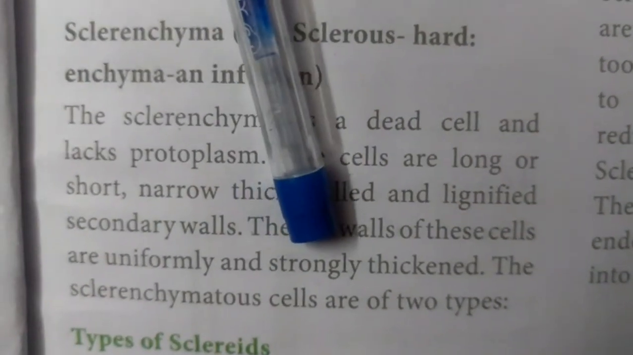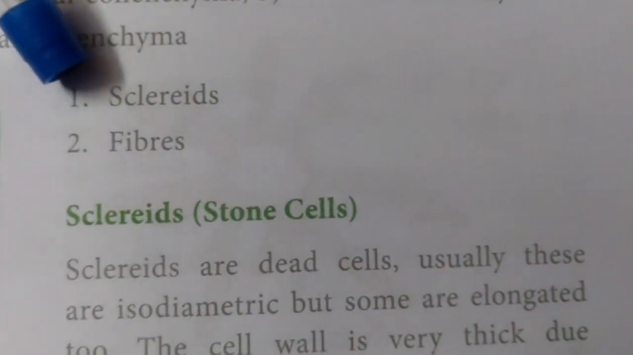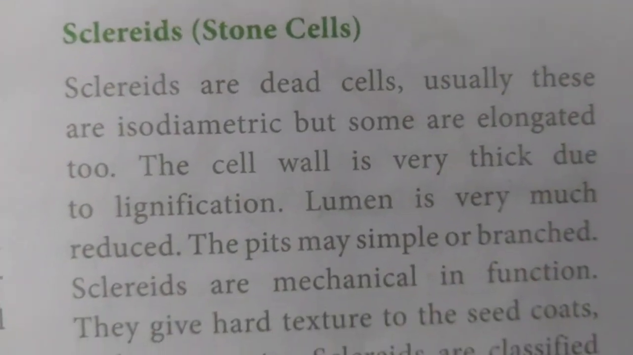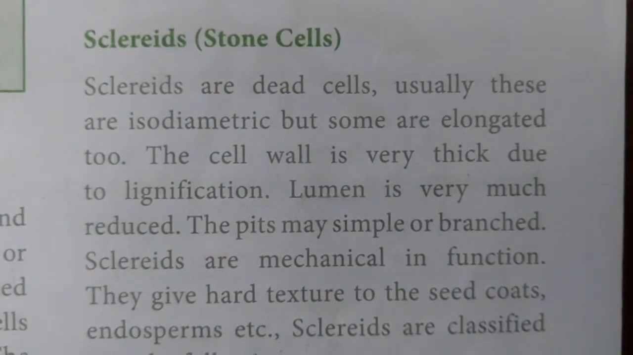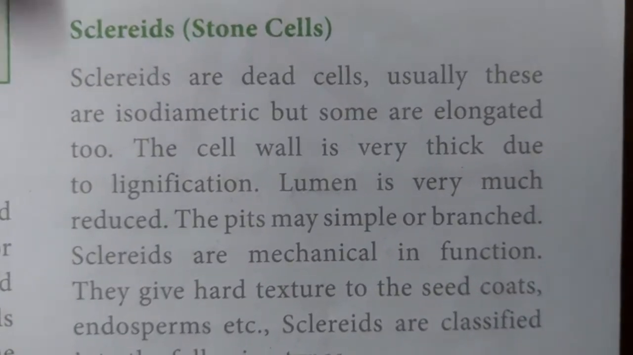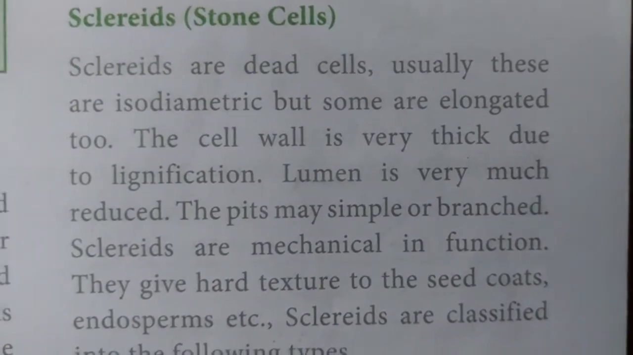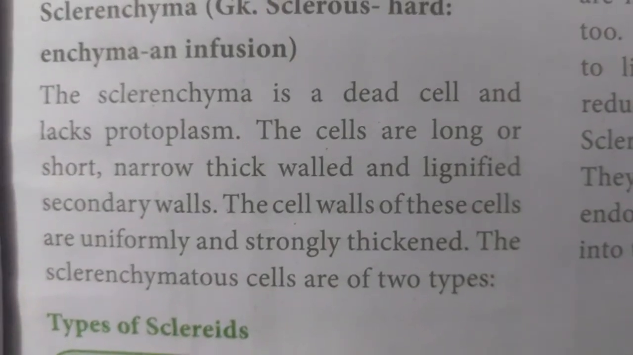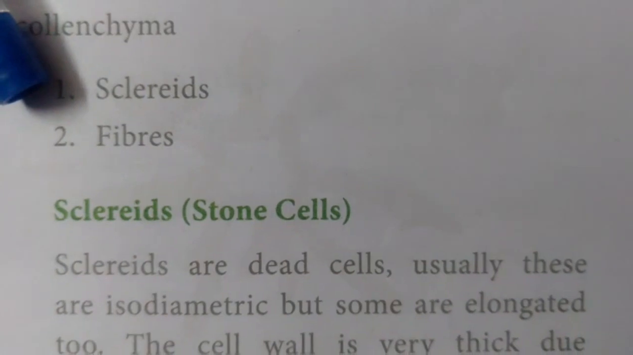The sclerenchyma cells are classified into two types: sclereids and fibers. What is meant by sclerenchyma? Sclerenchyma is a dead cell due to the lack of protoplasm. The cells are long or short, narrow, thick-walled, with a lignified secondary wall. The cell wall is uniformly and strongly thickened in nature. Sclerenchyma is classified into sclereids and fibers.